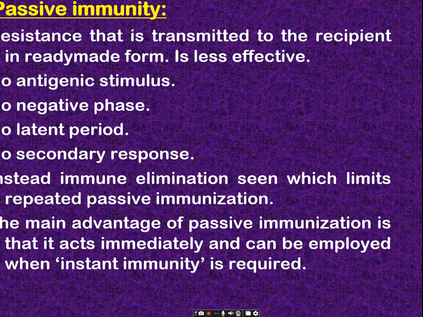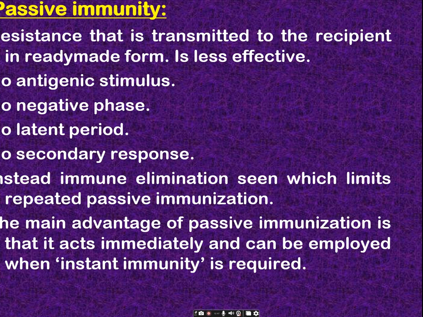Coming to passive immunity, passive means the resistance is transmitted to the patient or recipient in a ready-made form. Basically, you take antibody from a third person. In active immunity, natural or artificial, your body comes in contact with the antigen and your body itself synthesizes the antibody.